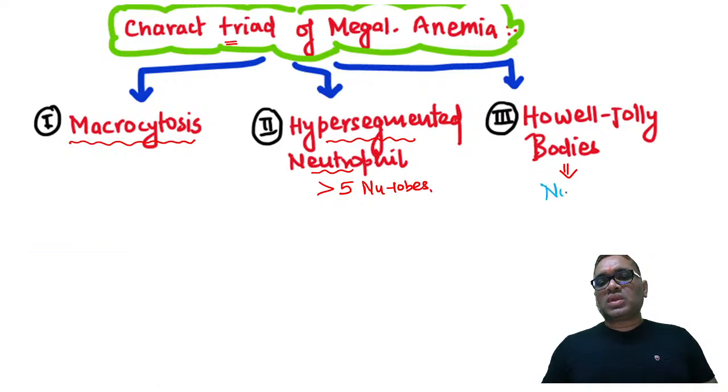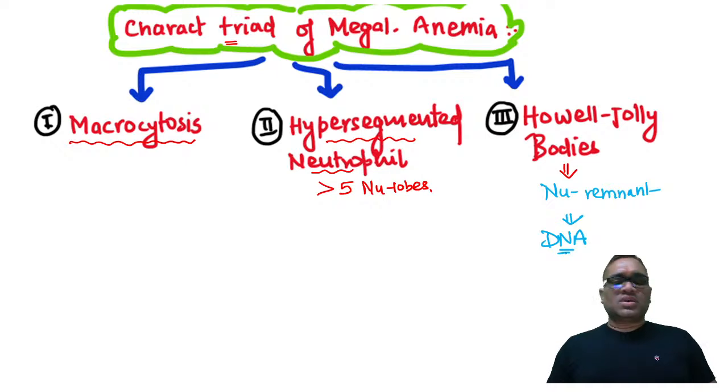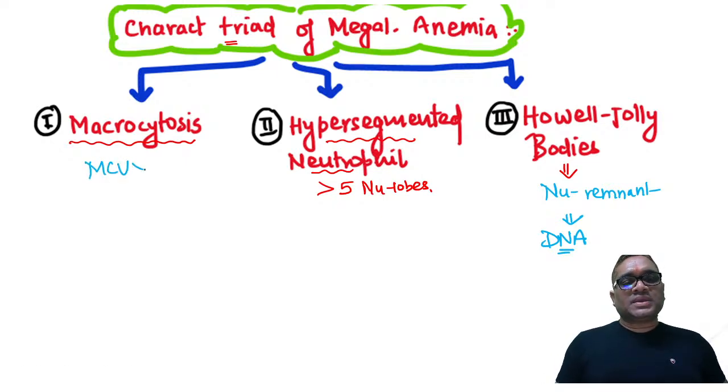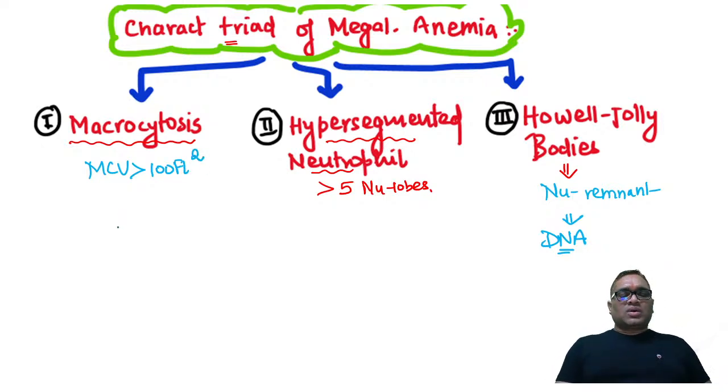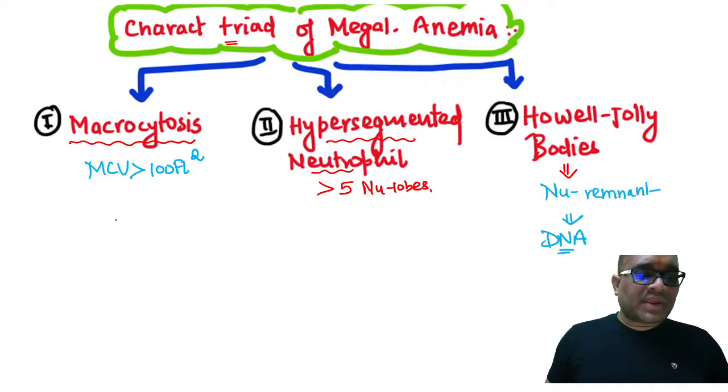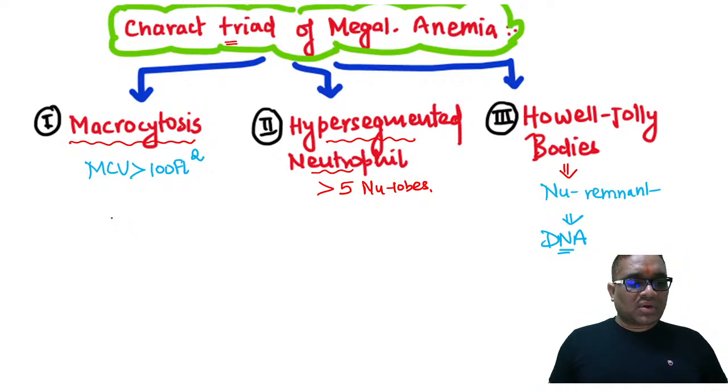They are nuclear remnants, so they are made up of DNA, right? So this is the Howell-Jolly body. Now you understand, macro-ovalocytosis means MCV is more than 100 femtoliter. That is again a very important point to remember. Remnant of the nuclear material, seen in vitamin B12 deficiency, right? So this is a Howell-Jolly body.